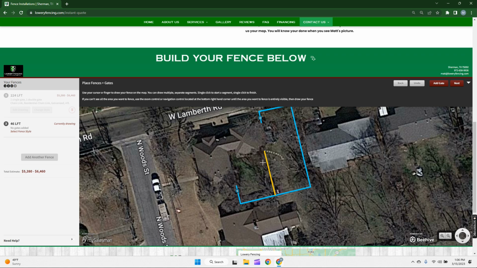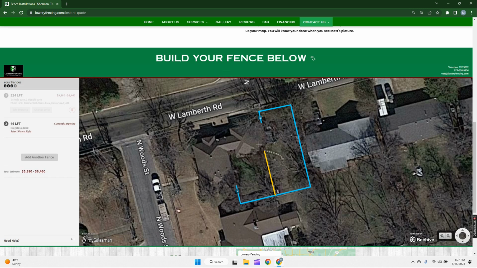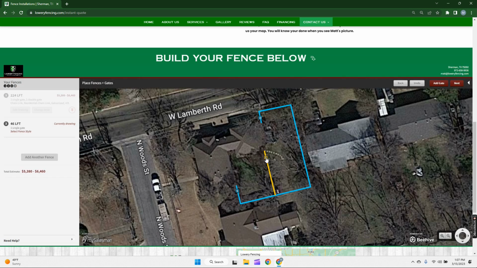And I'm going to add a gate into here. So I'm going to come up to the top right hand corner and click add gate. And I just want a single gate this time. I'm going to put it right here so I can get from both sides of the yard. And that's all I want for this. Now I come to the top right hand corner again and click next.